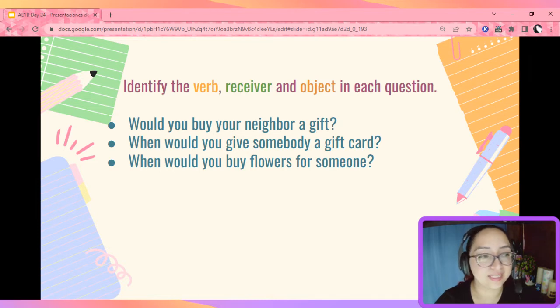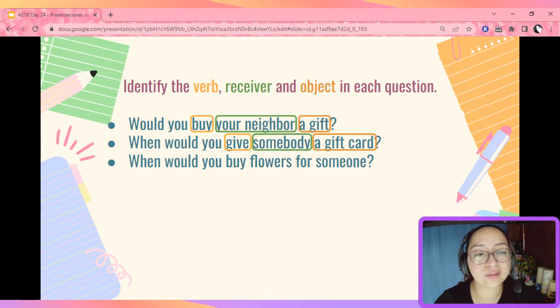Okay, let's analyze. The first question. Would you buy your neighbor a gift? The verb is, of course, buy. Your neighbor is the receiver of the object, which is a gift. Next. When would you give somebody a gift card? Well, in this case, the verb is give. Somebody is the receiver of a gift card, the object.